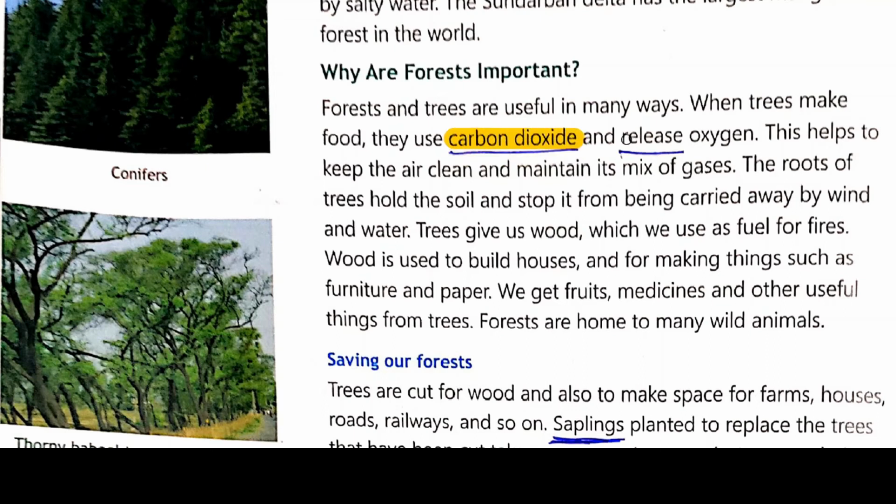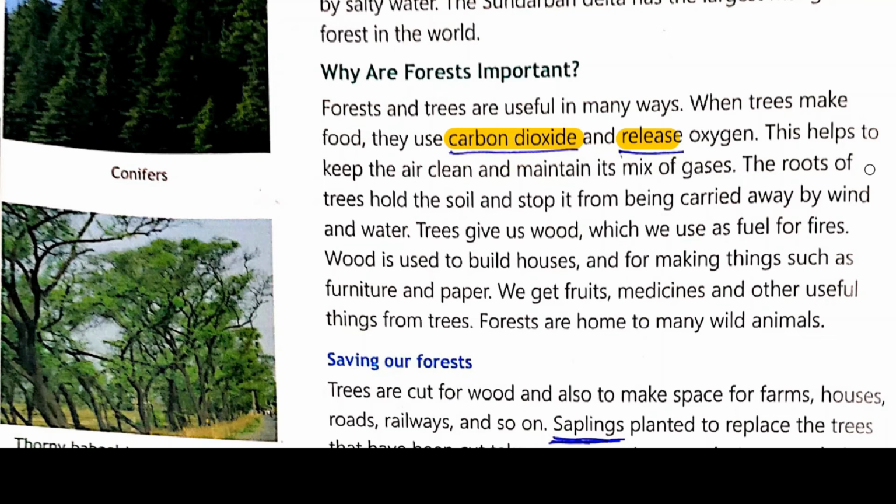Thirdly, trees give us wood which we use as fuel for fires. So the third point is that trees also give us wood, which is very important and which people use as fuel. Wood is used to build houses and for making things such as furniture and paper. Fourth, we get wood from the trees, which is used to build houses and to make many types of furniture, and we also get paper from this wood.